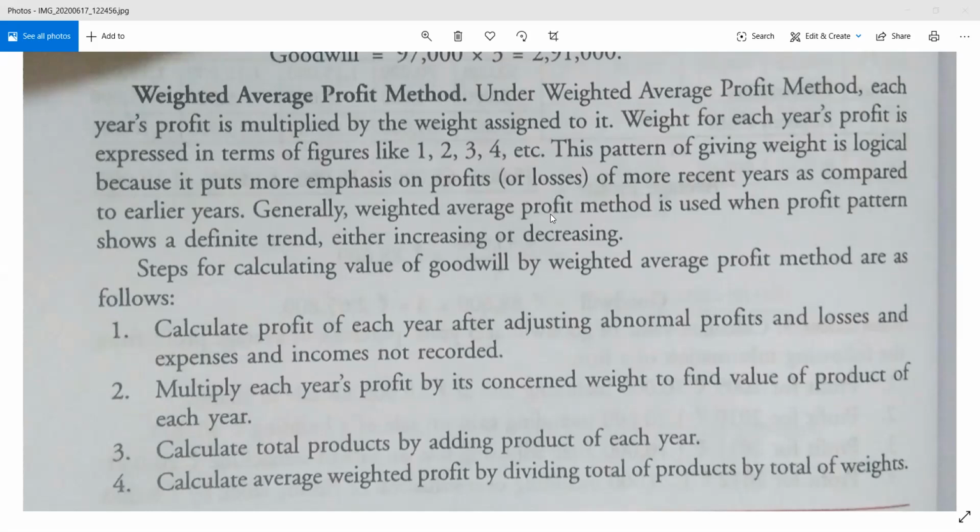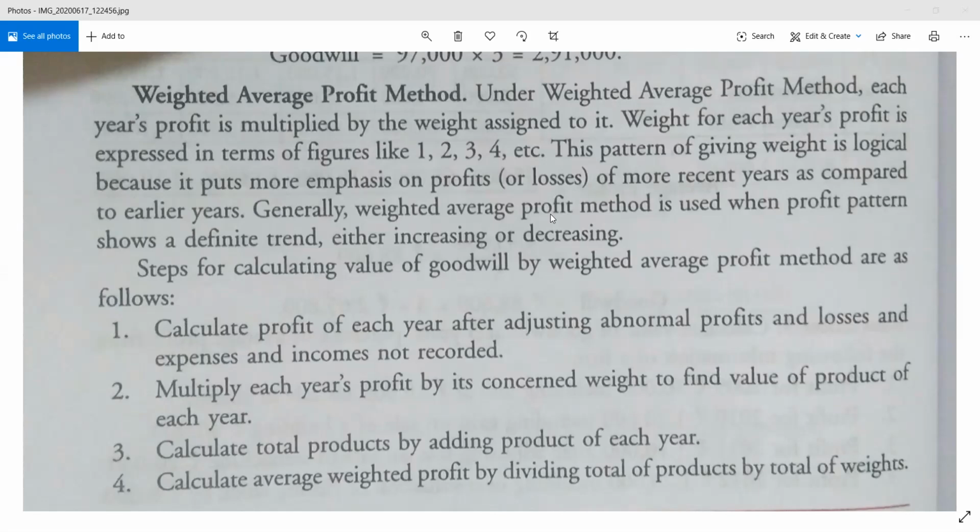And in the month of May you are earning only 15,000, whereas in the month of June you are earning 20,000. In comparison, in May and June you are earning a lesser amount of profit.